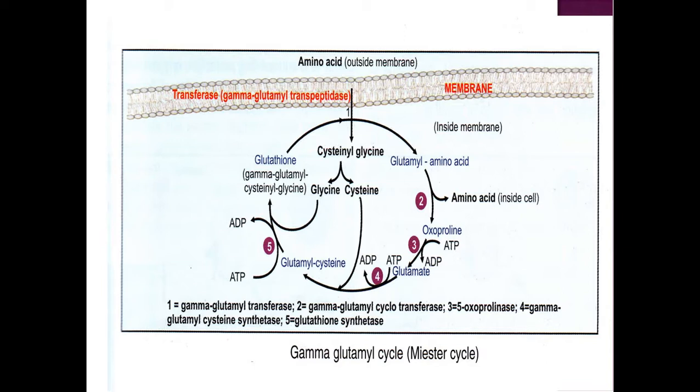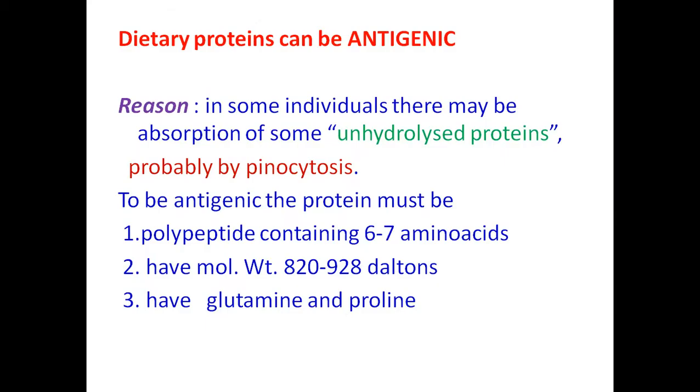So continuous supply of glutathione is required for the absorption of amino acid after the digestion of proteins. So this is called gamma glutamyl cycle or Meister cycle, which is very important to operate for the absorption of amino acids after the digestion of food. So that is about the absorption.